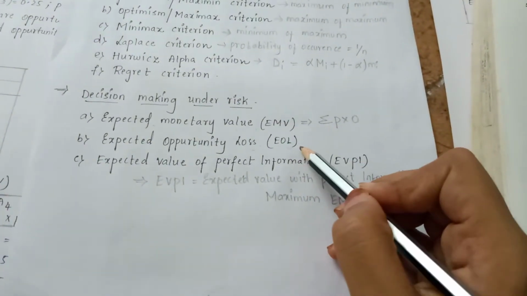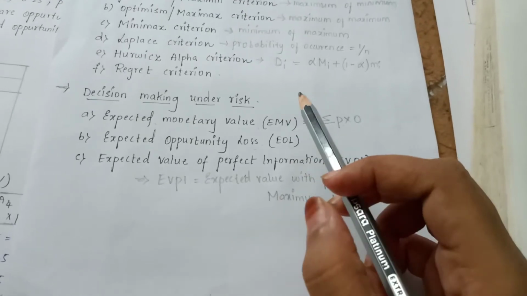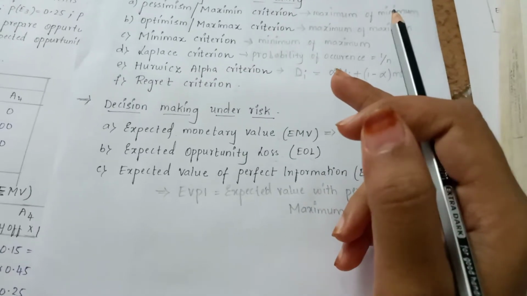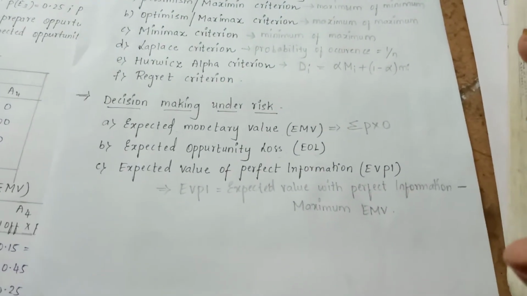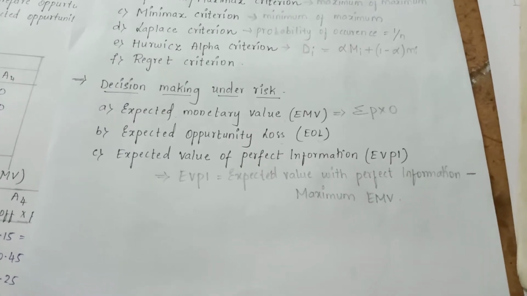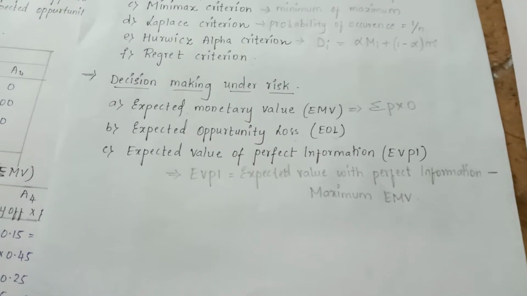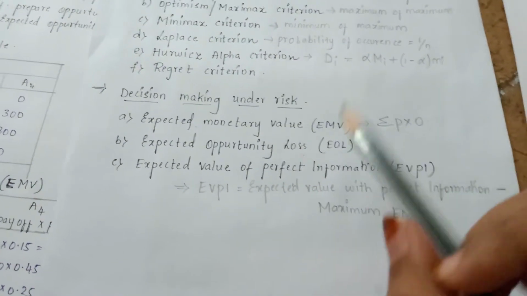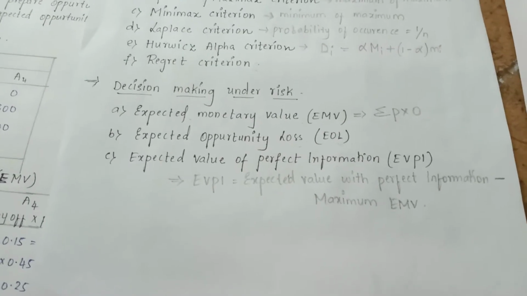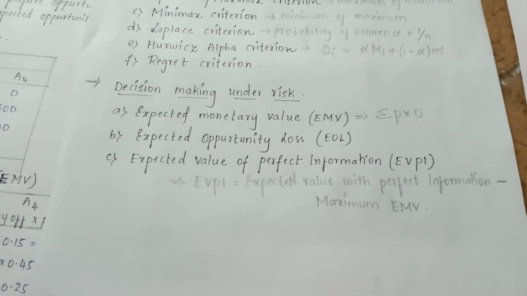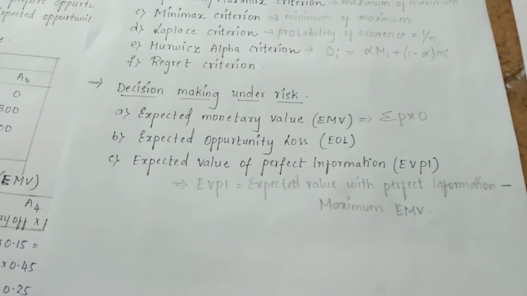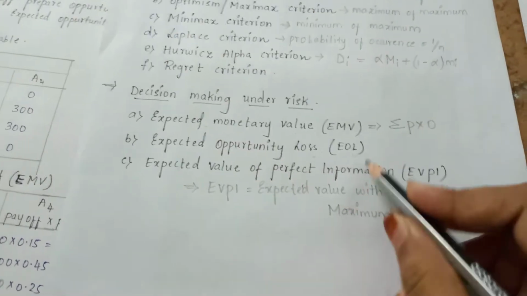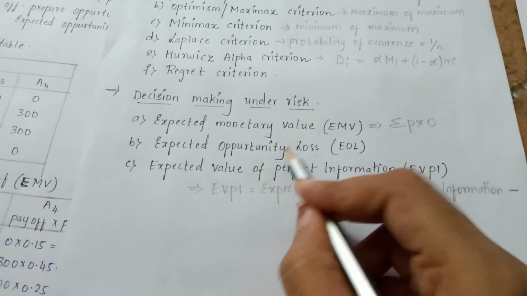So, students, in this criterion, first we need to construct the opportunity loss table the way we did in the regret criterion. In that opportunity loss table, we took the maximum payoff and subtracted from it the remaining payoffs of that event. Yes or no? That table is the opportunity loss table which we did in the regret criterion. First we construct the opportunity loss table, and those values should be multiplied with the probabilities given. The next step is that the action or strategy which has the minimum expected opportunity loss should be chosen. So this is known as expected opportunity loss.